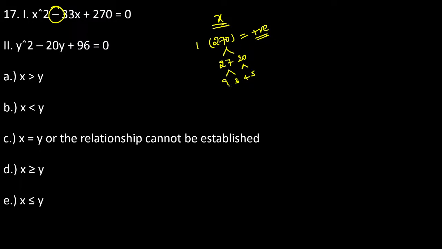Now you can check it out, guys. 9 5s are 45, 3 4s are 12. If you consider 45 and 12, we can get 33. But there is no chance, guys. Why? Because we want both negative, and this does not give the required negative symbol. So no chance for 45 and 12, guys.